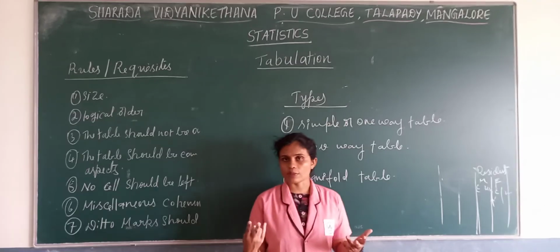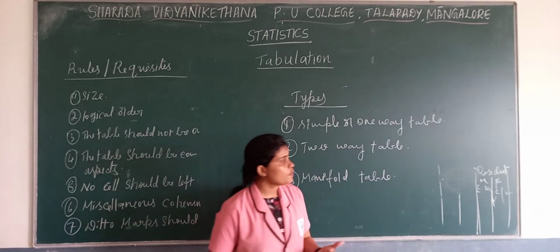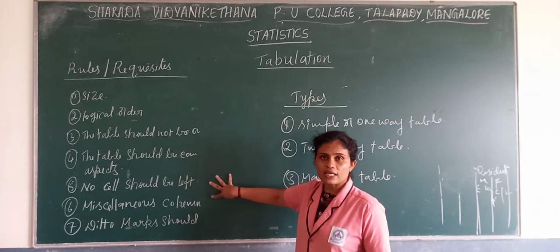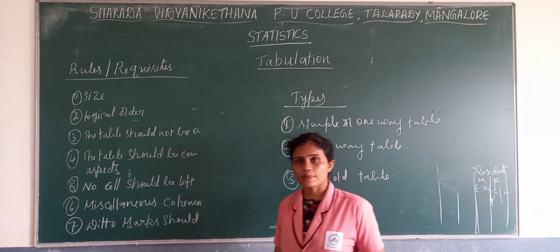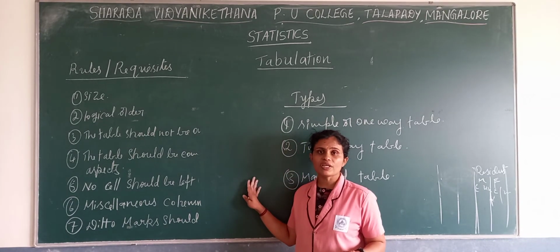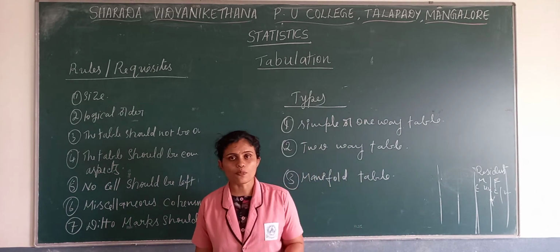There are two kinds of table you need to prepare according to your syllabus. One is a blank table which contains only headings. No numerical information; the body of the table will be blank. That is a blank table. One more, a table with numerical information. So two kinds of table you need to prepare.